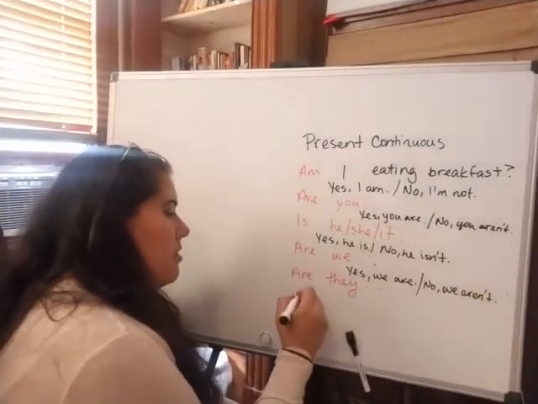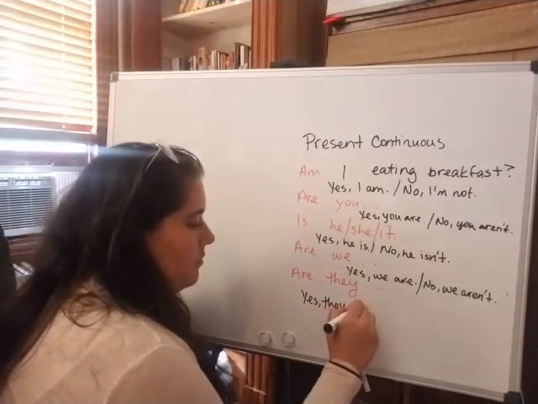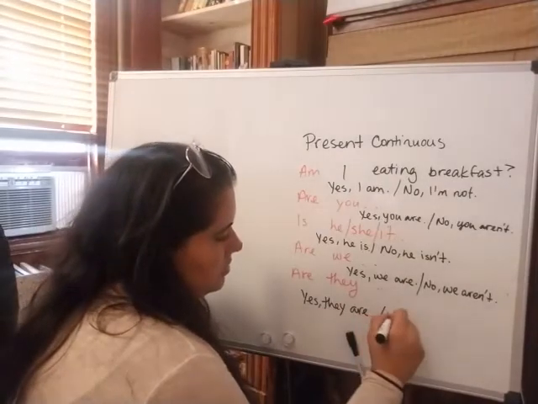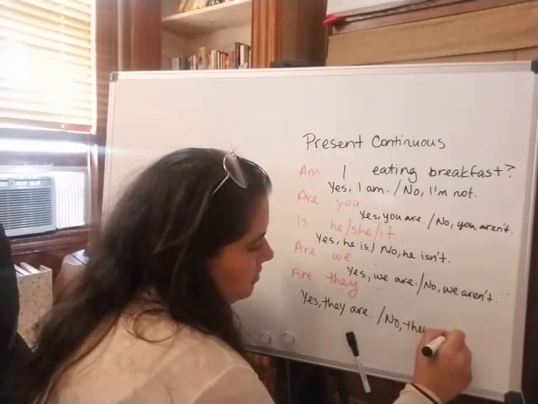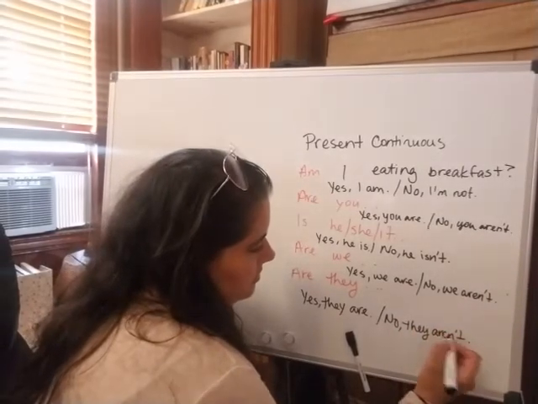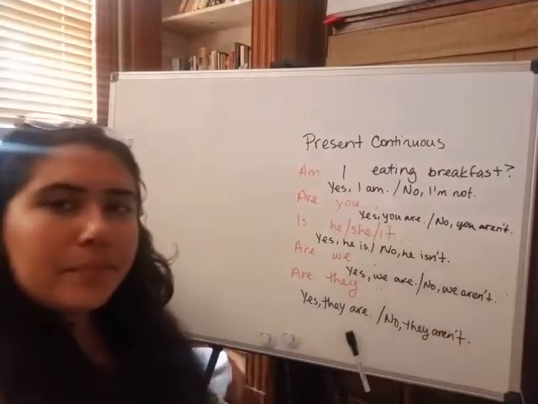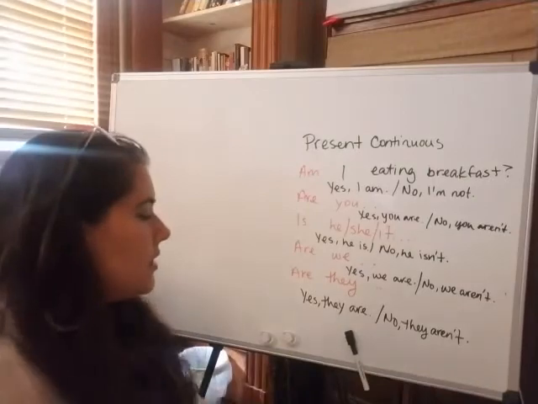Yes, they are. Or no, they aren't. Okay, so that's pretty much it for the present continuous tense.